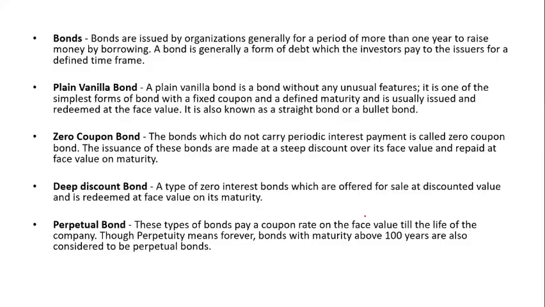Now, what is a bond? A bond is issued by an organization for a period of more than 1 year to raise money by borrowing. This bond is generally a form of debt, which the investor pays to the issuer for a defined time frame. Okay, so this is a bond.